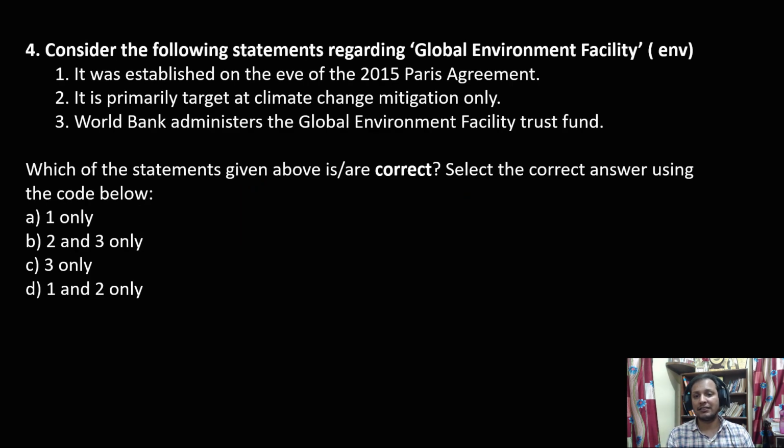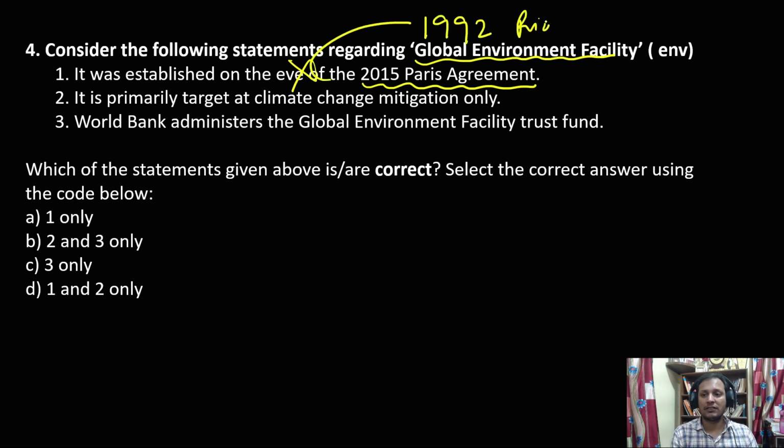In this context, let us see this question. Consider the following statements regarding Global Environment Facility. It was established on the eve of 2015 Paris Agreement. No, it is not the result of the 2015 Paris Agreement. Rather, it was a result of the 1992 Rio Summit. So this statement is incorrect.